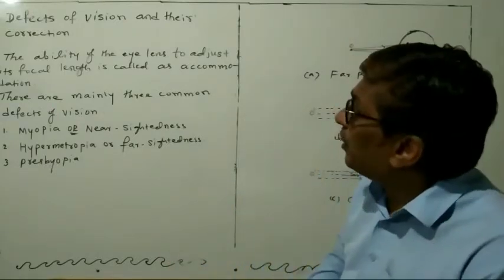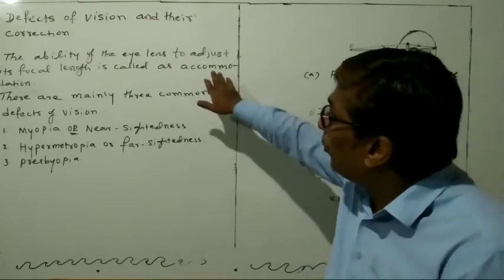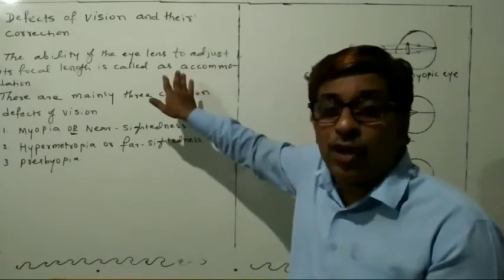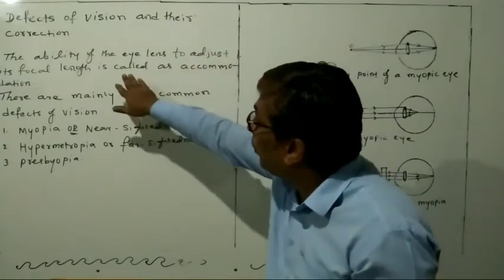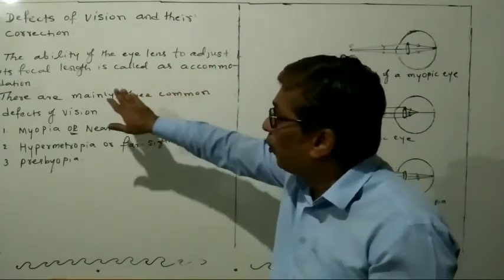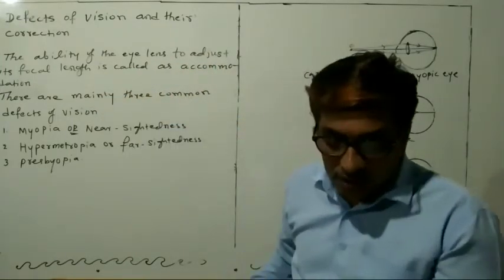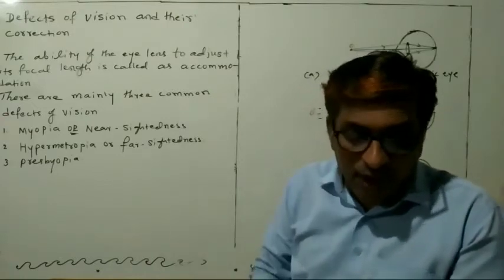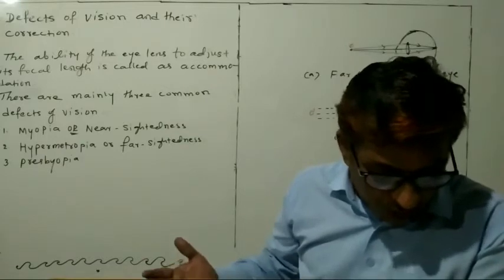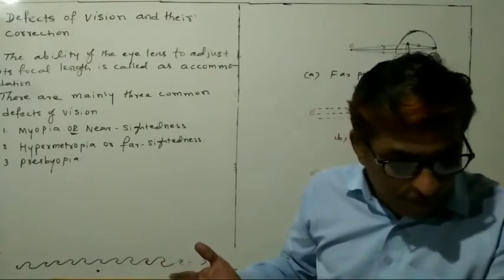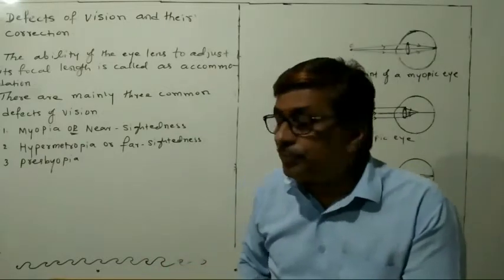Now, dear students, what is accommodation? Accommodation that you have learned. The ability of the eye lens to adjust its focal length is called accommodation, or the power of accommodation.